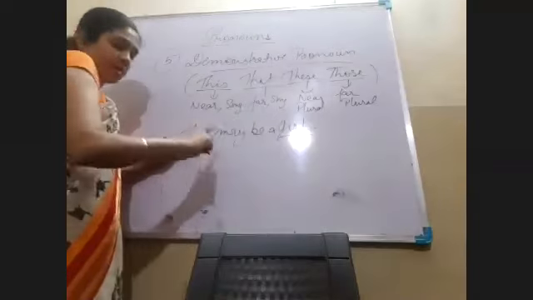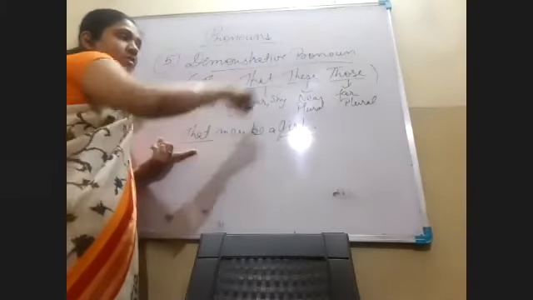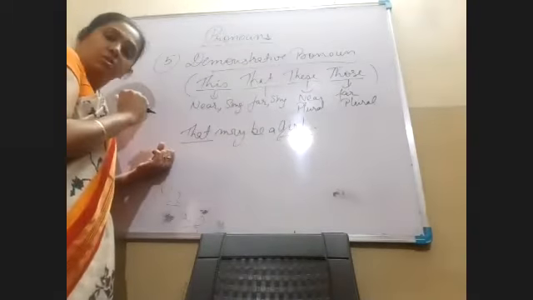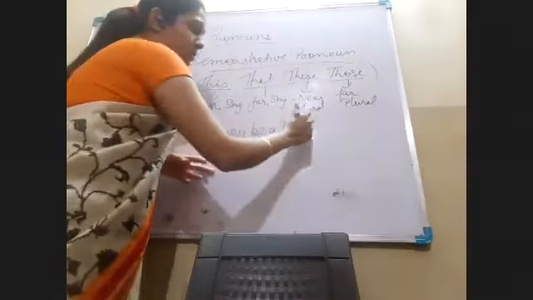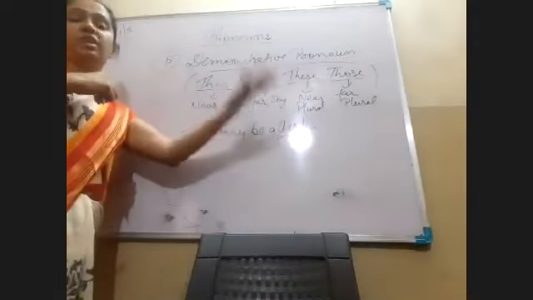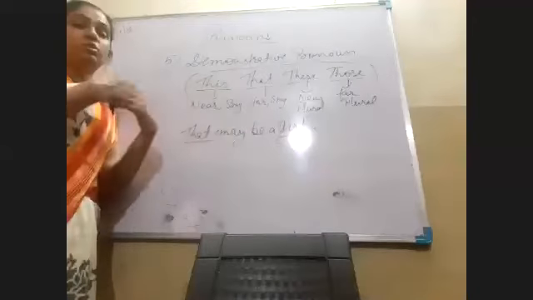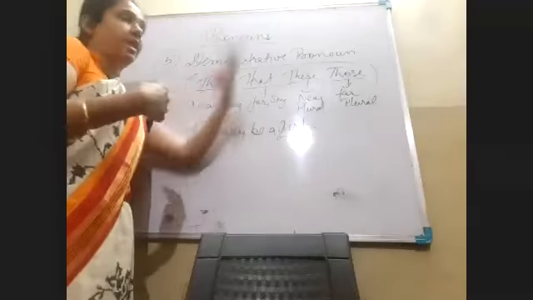Girl, one, and "that" refers to the one which is at a distance. Maybe that girl is very far away, or we are not able to see. We are just saying that that may be a girl.